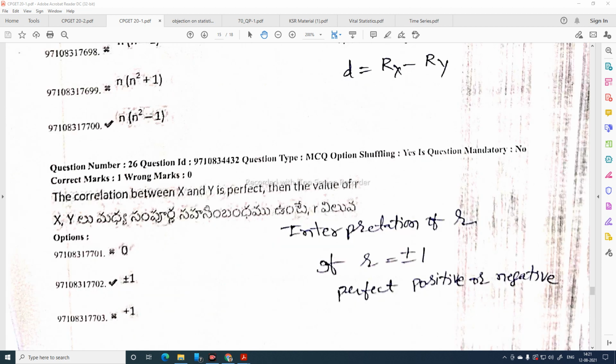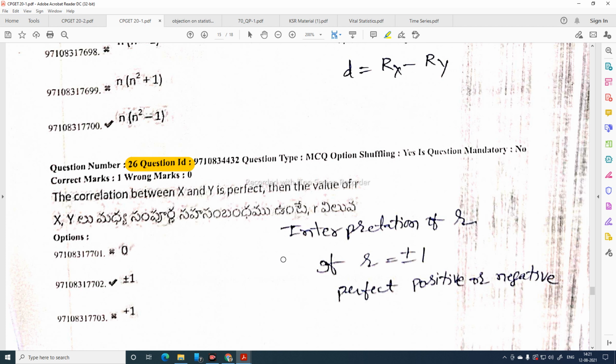And this is question 26. Question number 26 is: if the correlation between x and y is perfect, then the value of r is. This is interpretation of correlation coefficient.